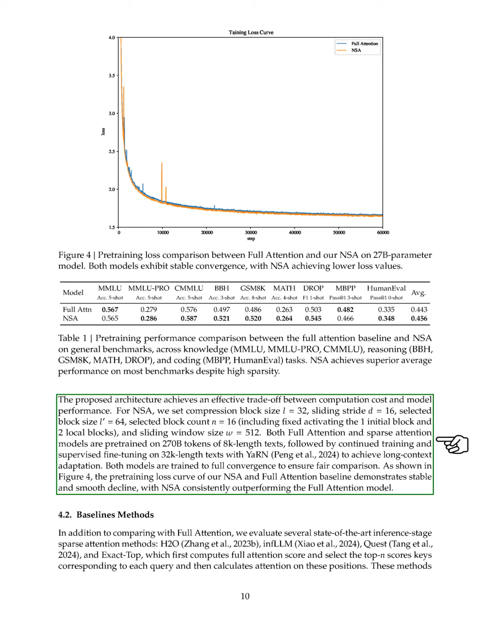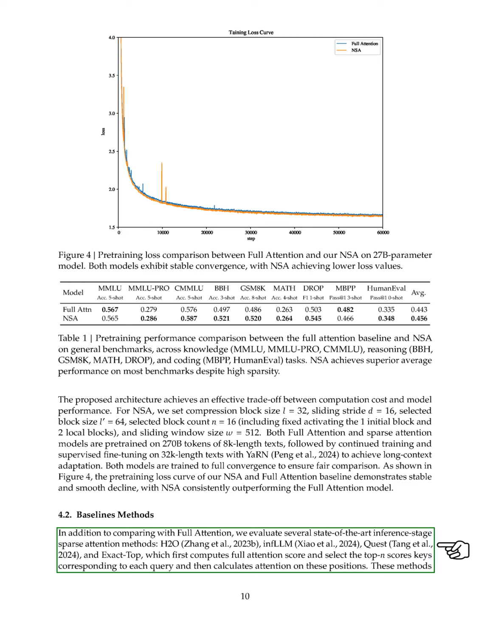We set specific parameters for NSA, including compression block size, sliding stride, selected block size, and window size. Both full attention and sparse attention models are pre-trained on a large dataset, followed by fine-tuning for long context adaptation. We ensure both models are trained to full convergence for a fair comparison. Our results show that NSA consistently outperforms the full attention model.